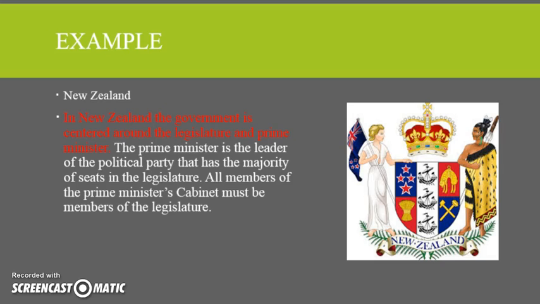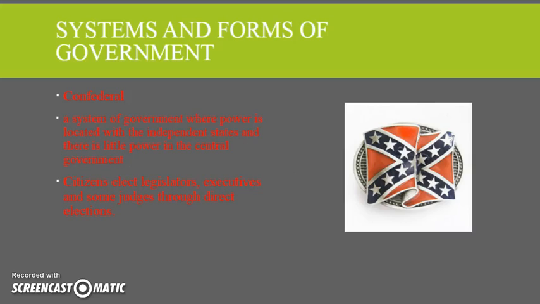New Zealand is a prime example of one of those parliamentary systems. It has a legislature with a prime minister, and people there vote for the political party, and then the political party itself appoints people as prime minister and the prime minister's cabinet.